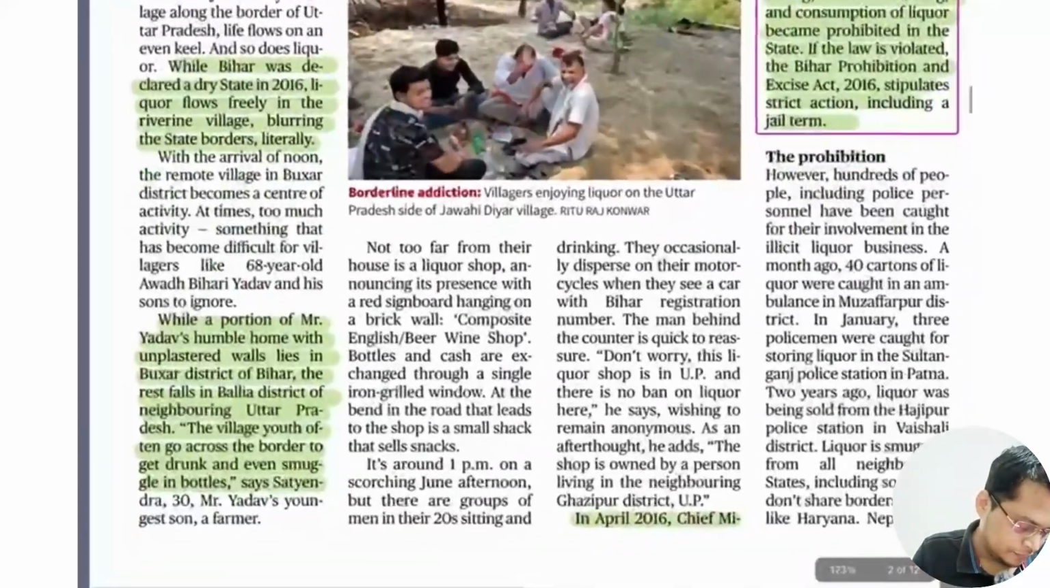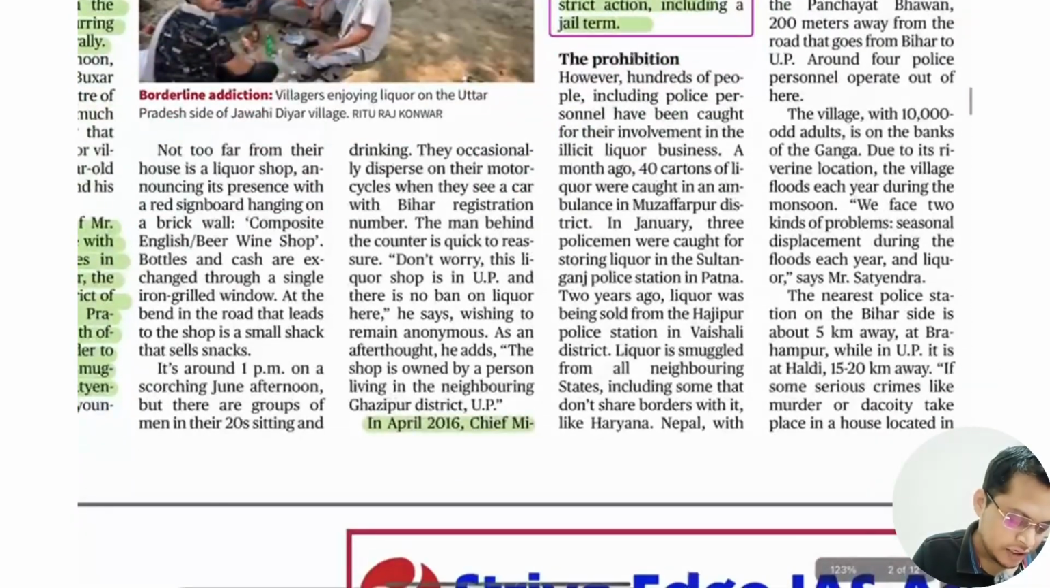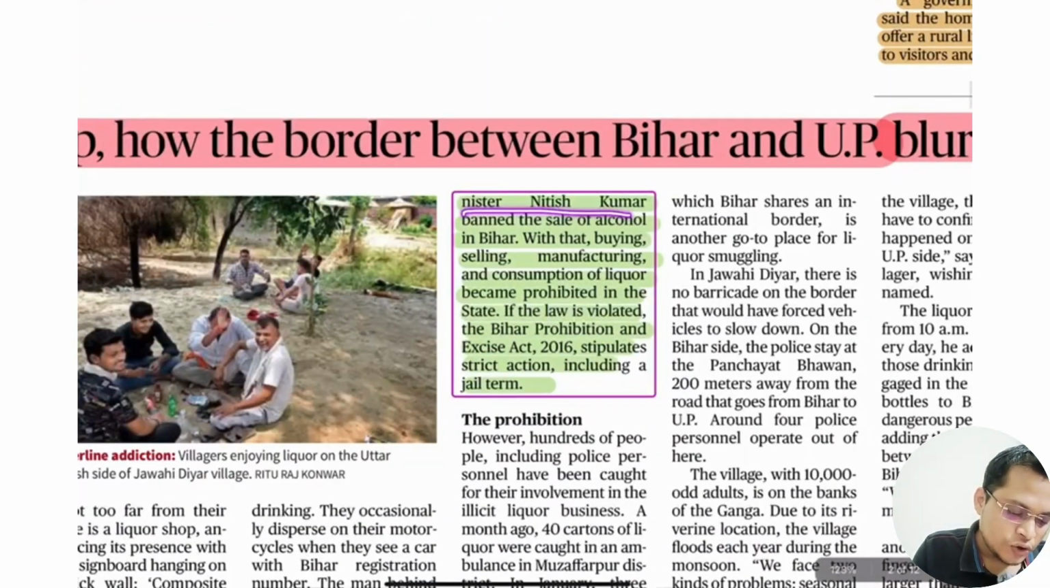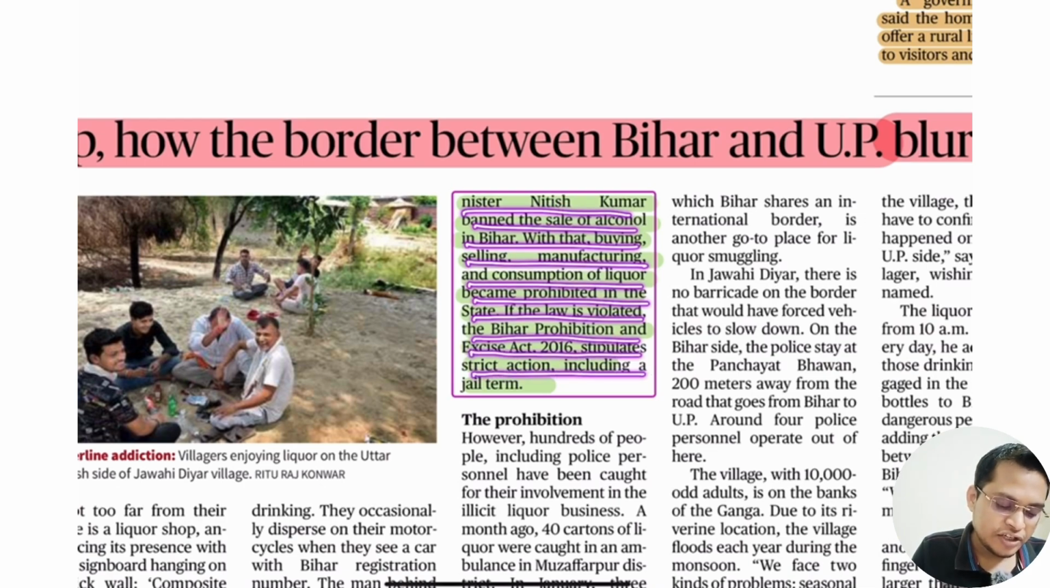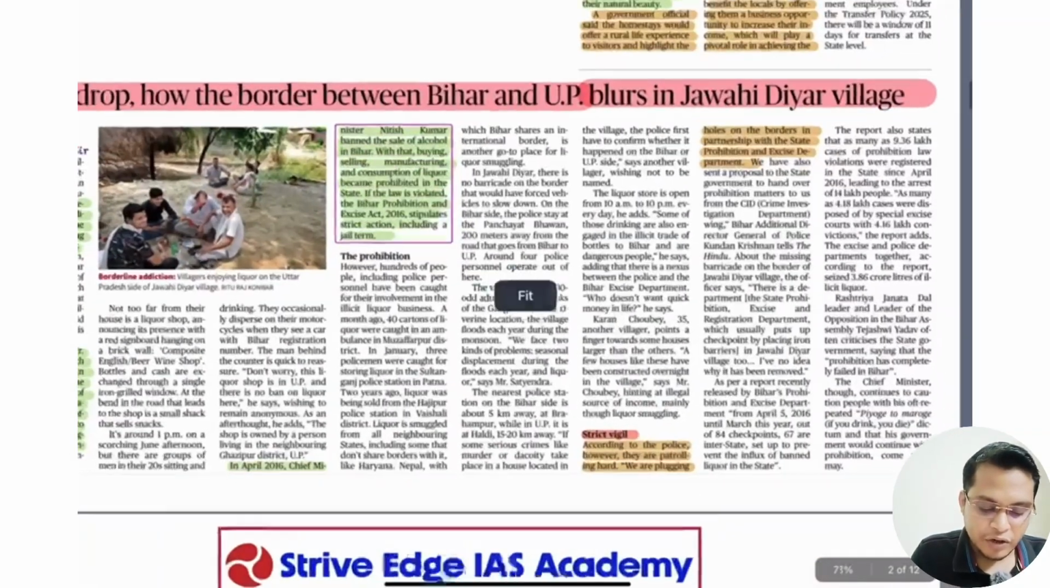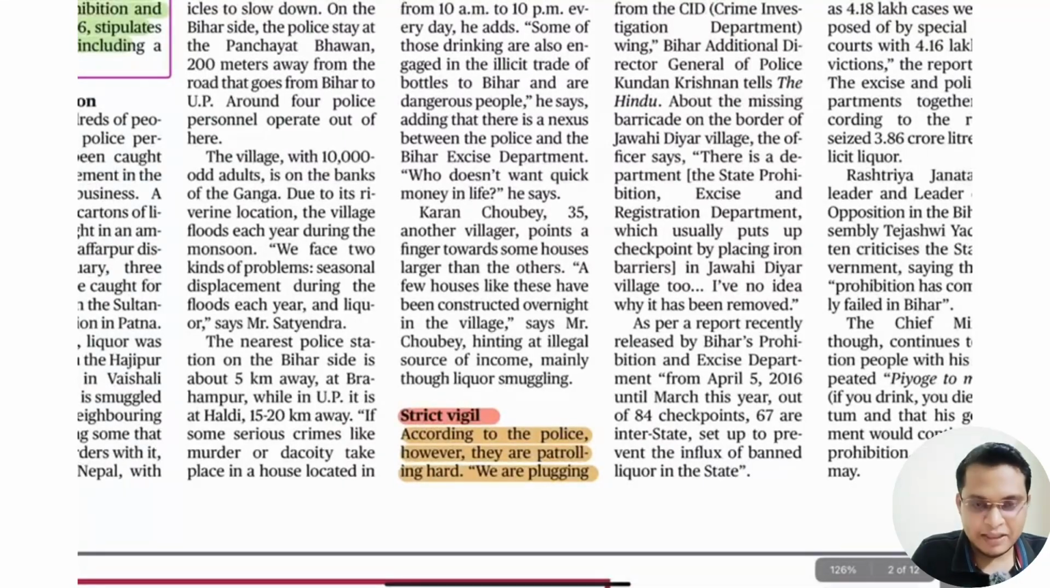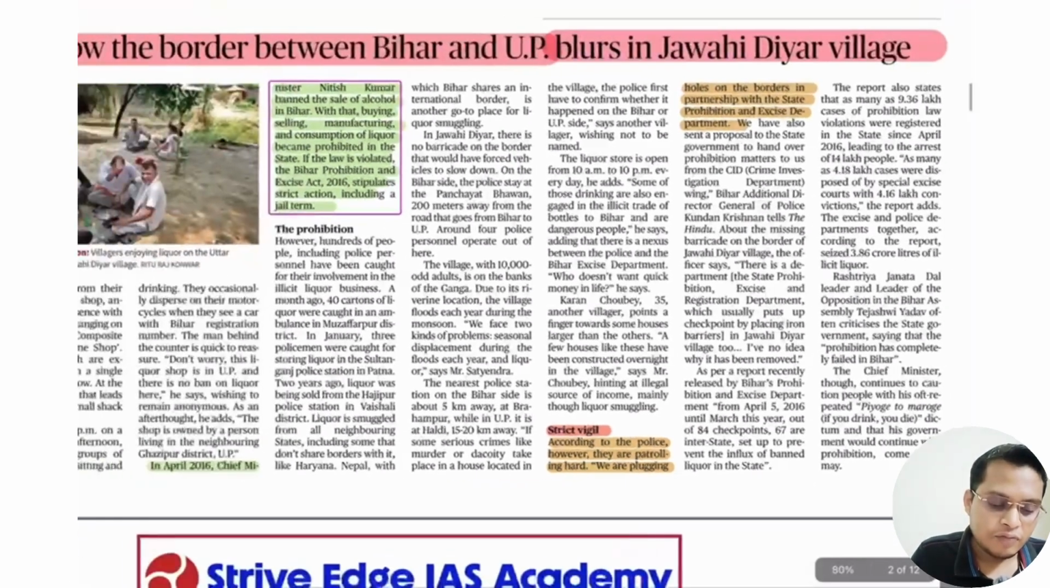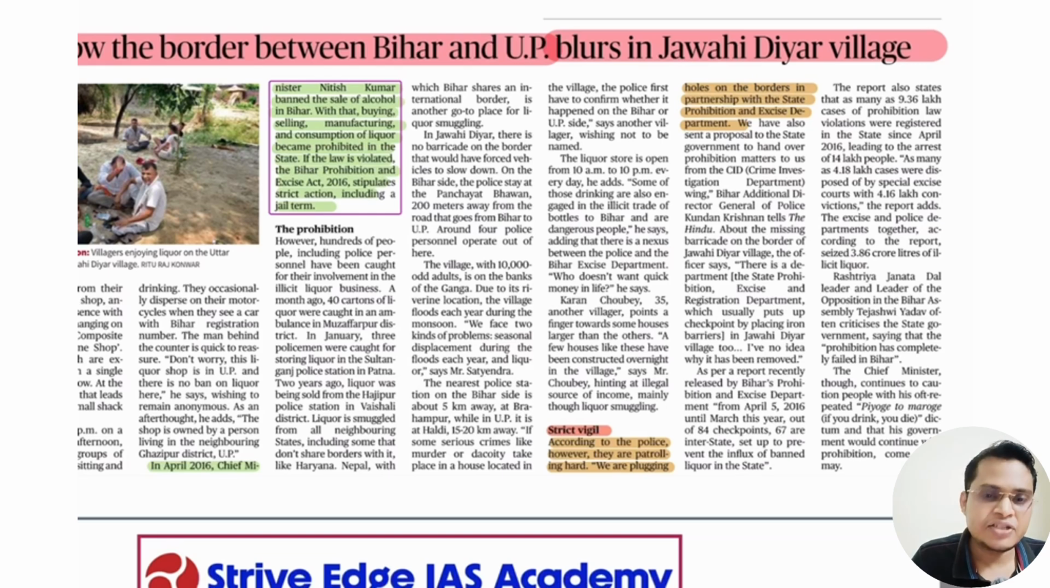So you can see here, on April 16, Chief Minister Nitish Kumar banned the sale of alcohol in Bihar. With that, buying, selling, manufacturing and consumption of liquor became prohibited in the state. If the law is violated, the Bihar Prohibition and Excise Act stipulates strict action including jail terms. But because of problems in implementation, smuggling is going on in the border area. Whatever the law may be, however strict and punitive, if it is not implemented properly at the ground level, it will bite the dust.